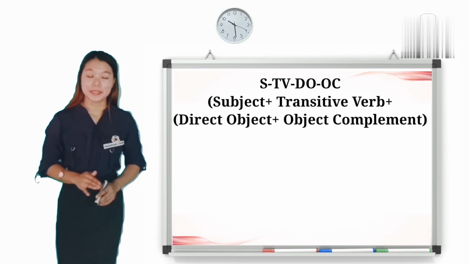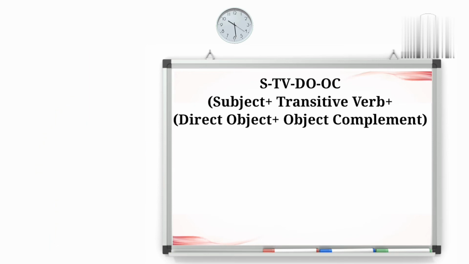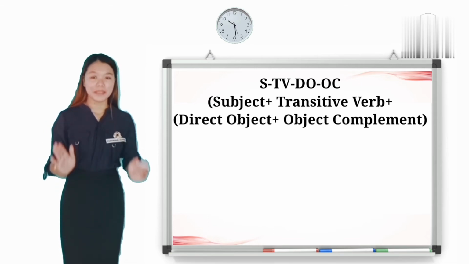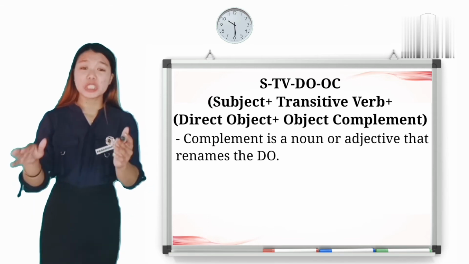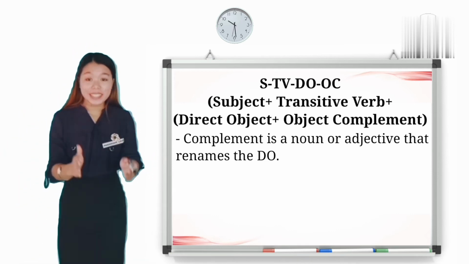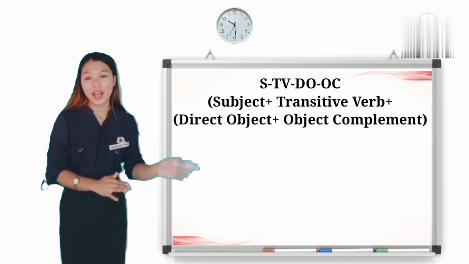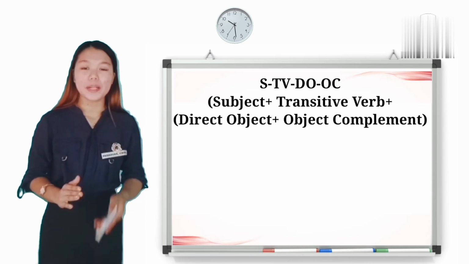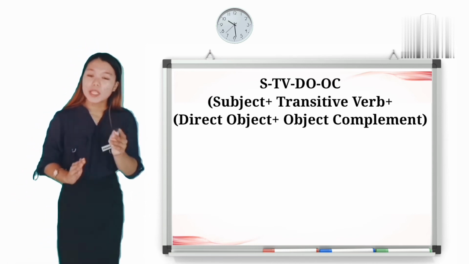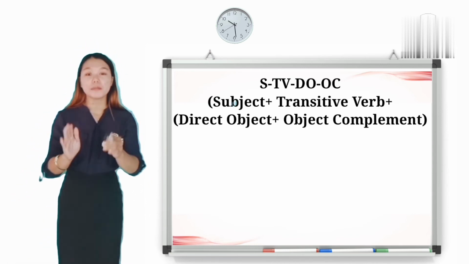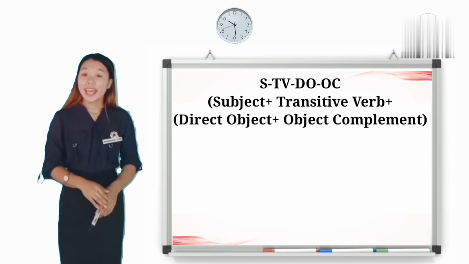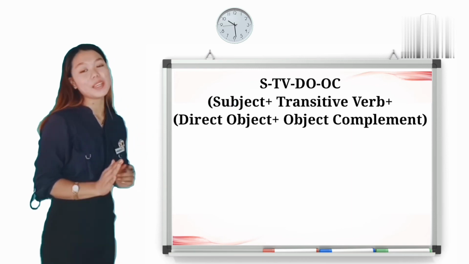Okay, our last pattern is STVDOOC, which stands for? Yes, Miss Ramos. S stands for subject, TV stands for transitive verb, DO stands for direct object, and OC is the object complement. Very good. So, a complement is usually a noun or adjective that renames our direct object. Give me an example under the subject, transitive verb, direct object, and object complement pattern, and then identify the STVDOOC.